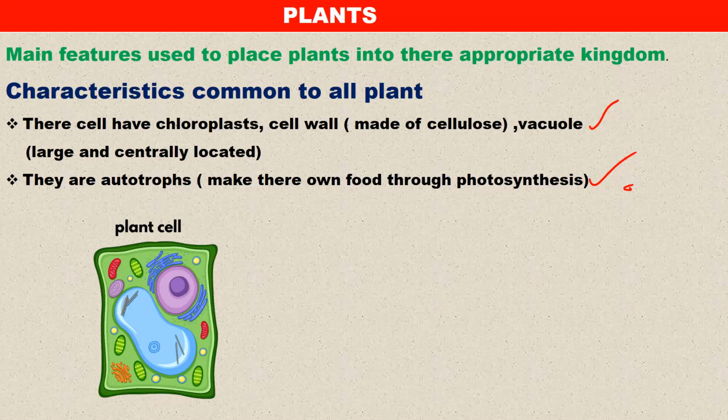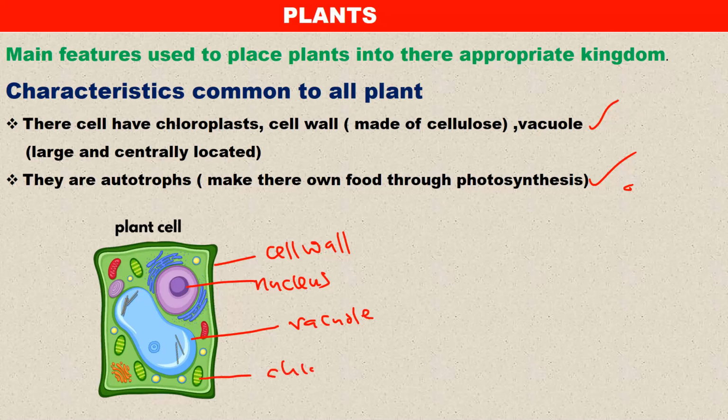Now, labeling the parts, the outer part of the plant cell is called the cell wall. Then we have the nucleus. Then the vacuole, that central part. Then the chloroplast.